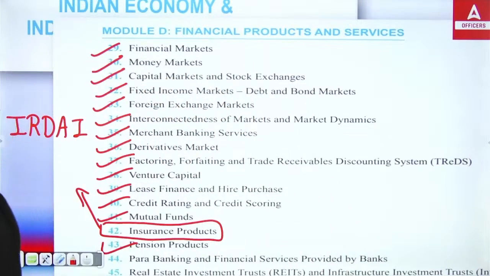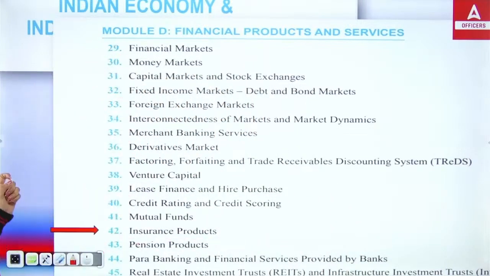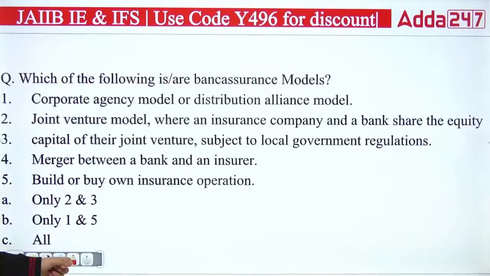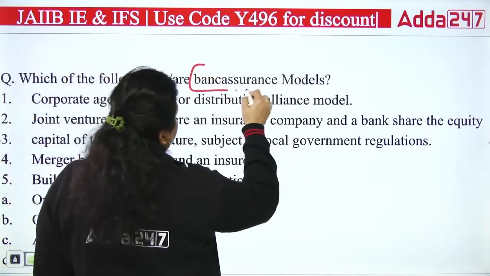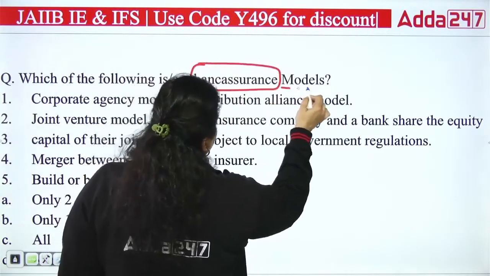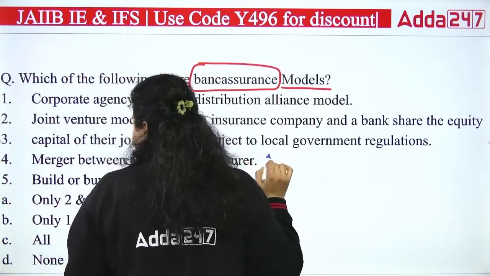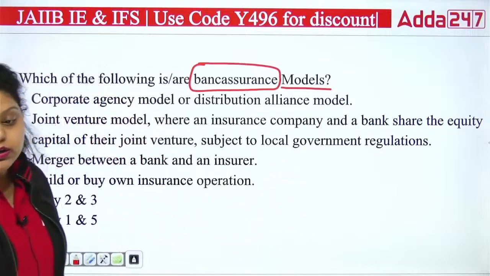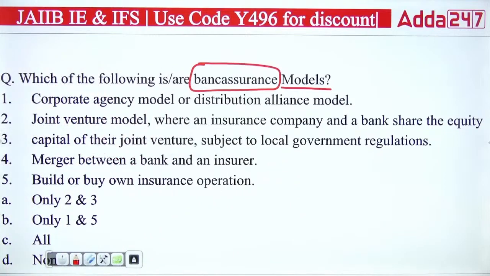Now we are going to start with the first question of today's session of unit number 42. It asks which of the following is the bancassurance model. Bancassurance is a kind of insurance service provided by the bank.